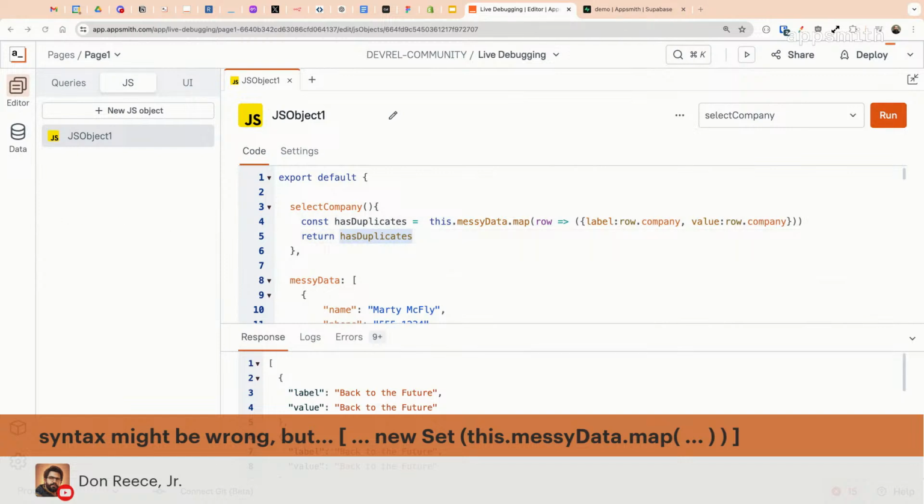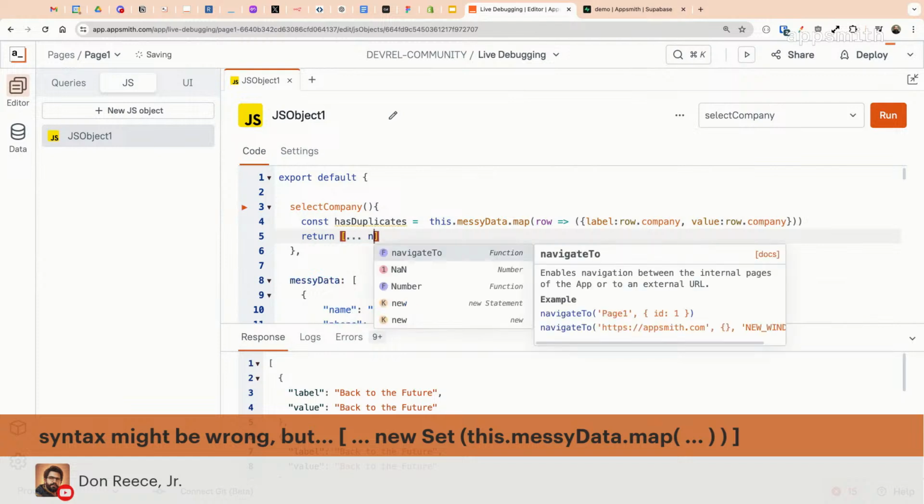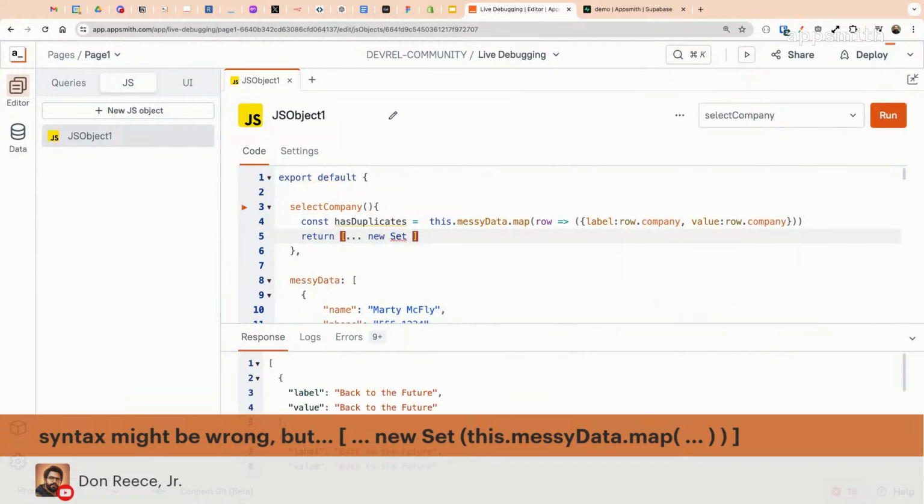Funny, he said he might be wrong in the syntax because I have to look it up half the time myself. But what you want to do is take an array, start out with an empty array. So I'm going to delete that. To use a new set, you put the items from an array into a new array and declare it as a new set. You've got to use the spread operator. So we want to take the spread operator and create a new set from this array that has duplicates. And I'm not quite sure if that's the right syntax. Maybe it is.